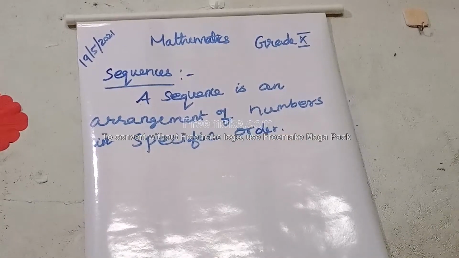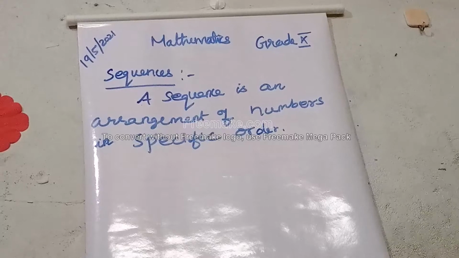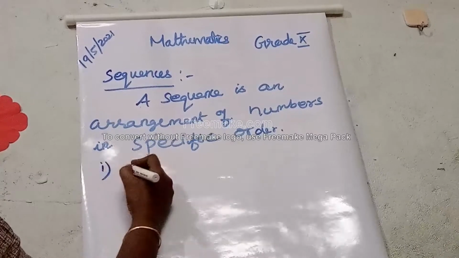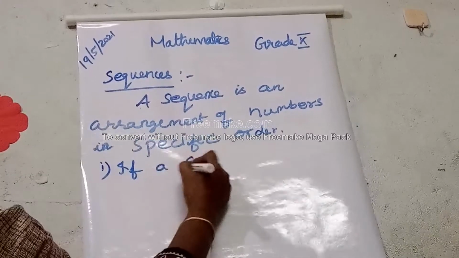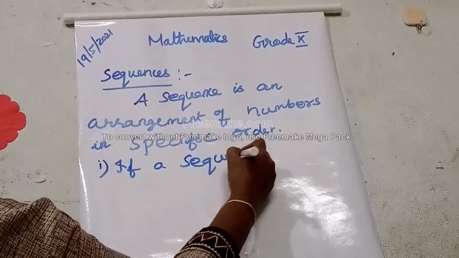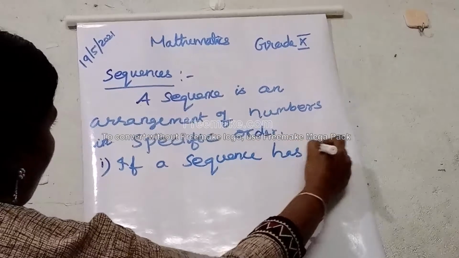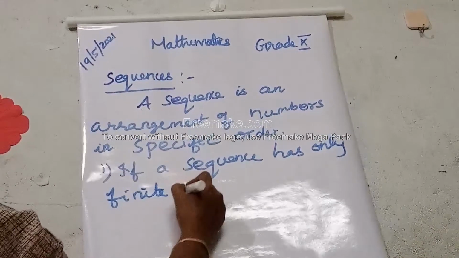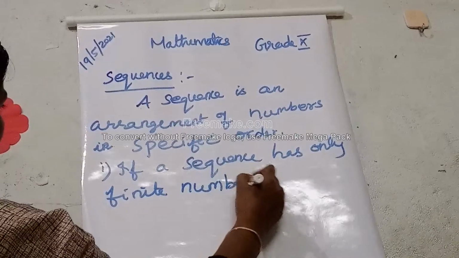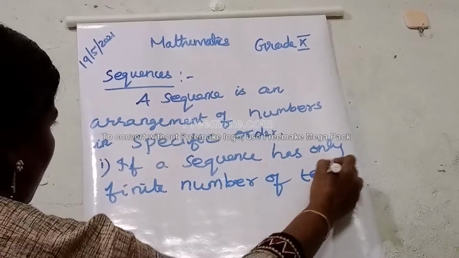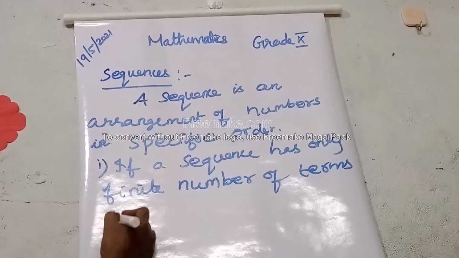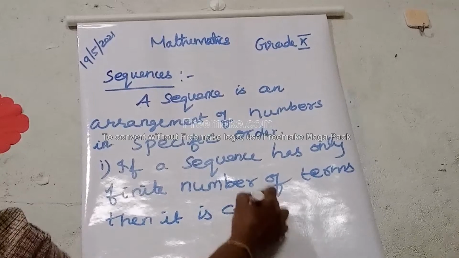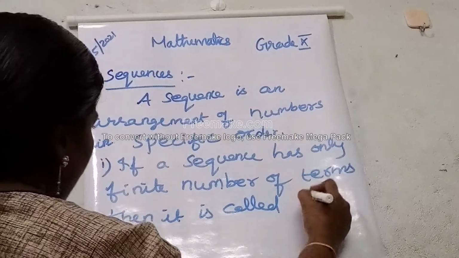If a sequence has only a finite number of terms, then it is called a finite sequence.